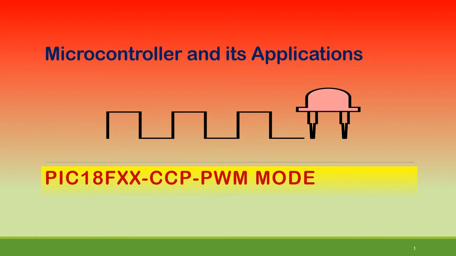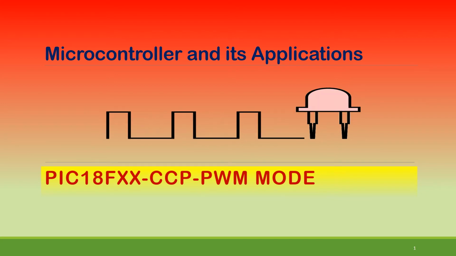Microcontroller based PWM is also very useful, because changing the width of the pulse or adjusting the duty cycle of the pulse can be easily done by a microprocessor or microcontroller. We can write a very small code and simply send a particular pulse of that duration, that is on time or off time, and we can adjust the duty cycle. So this is why microcontrollers are very popular in PWM generation.